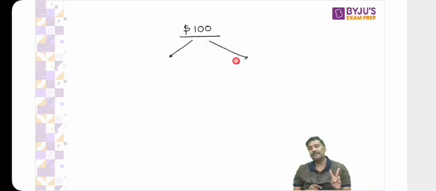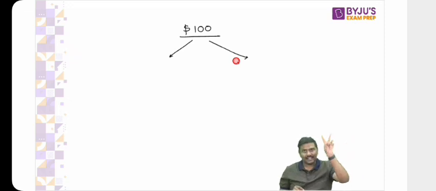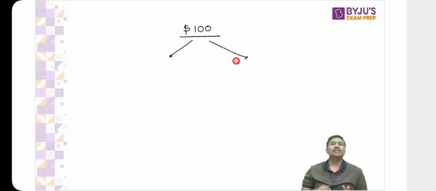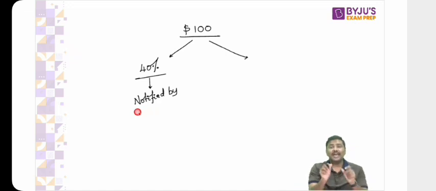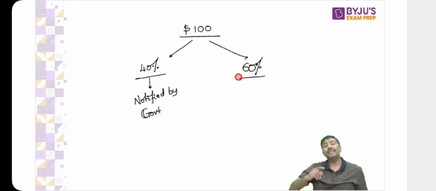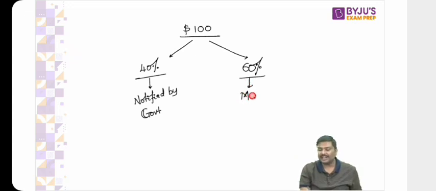The government of India mandated under LERMS that any currency that you want to convert, we will have to use two exchange rates and convert it. And that's the reason this is called a dual exchange rate system. Now, what is the dual exchange rate here? 40% of this currency will be exchanged as per the exchange rate notified by the government. And the remaining 60% will be exchanged based on whatever is the market exchange rate, that is the nominal exchange rate.